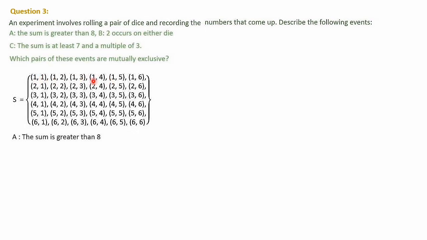Something like trial and error we have to check. Sum greater than 8 means 9, 10, 11 and 12. These are the possible sums, because maximum we will get 12 because the highest number available is 6 comma 6. 6 plus 6, adding, the maximum we will get 12. Number greater than 8 means starting from 9.